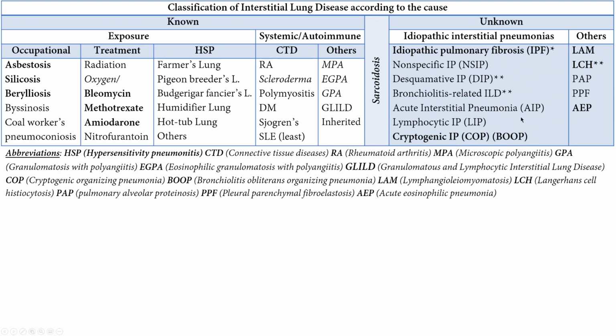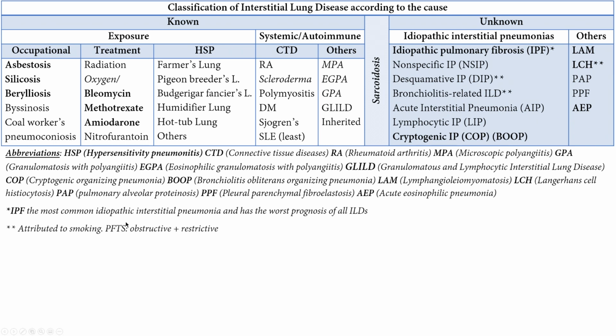Now, some of these abbreviations, if you don't know them. IPF, or idiopathic pulmonary fibrosis, is the most common idiopathic interstitial pneumonia and has the worst prognosis of all ILDs. Out of all of these, the worst prognosis is with IPF. Survival is about 4 years; death usually occurs in 4 to 5 years, maximum 10 years from the diagnosis of the disease. Scleroderma also has a bad prognosis if it is associated with interstitial lung disease.